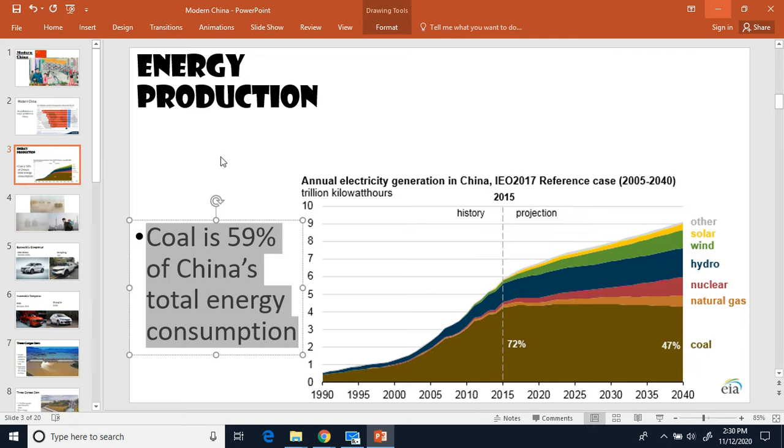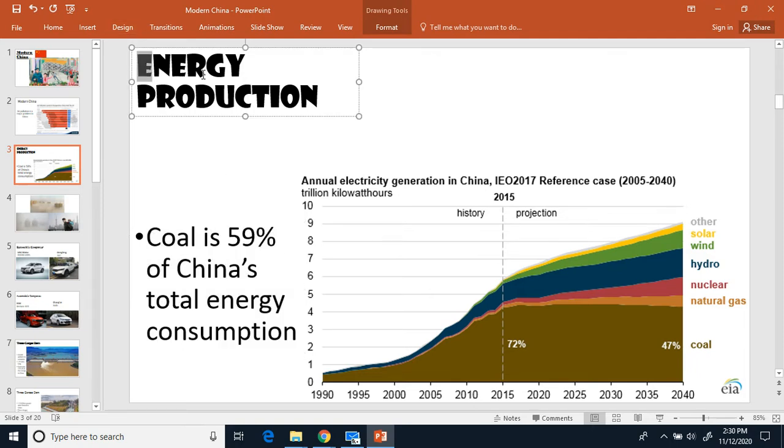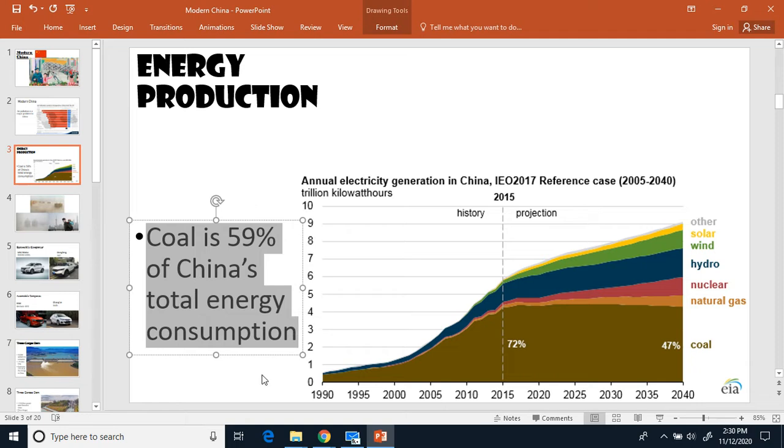Go ahead and make a 1. So if you didn't make a bullet, bullet was energy production. And then 1 is going to be coal is 59% of China's total energy consumption. So coal is 59% of China's total energy consumption.